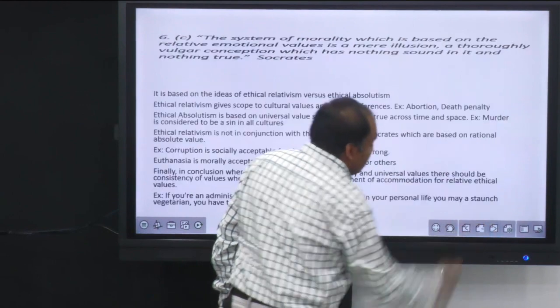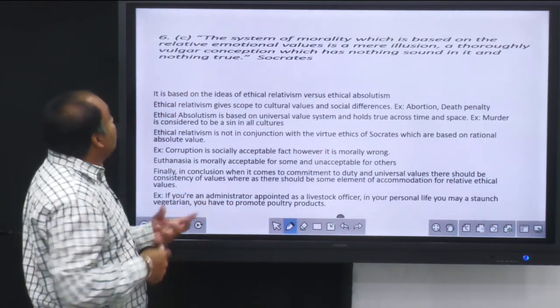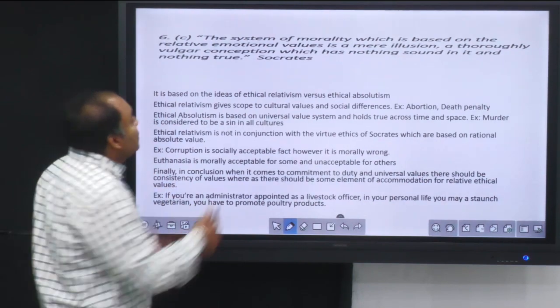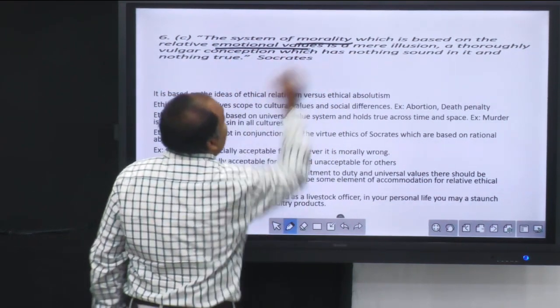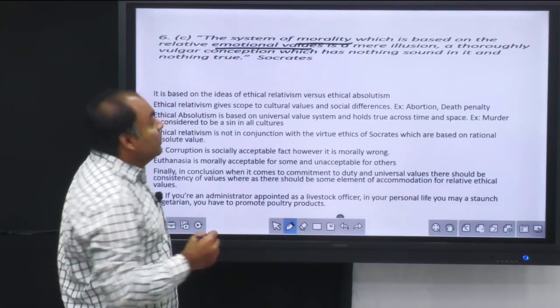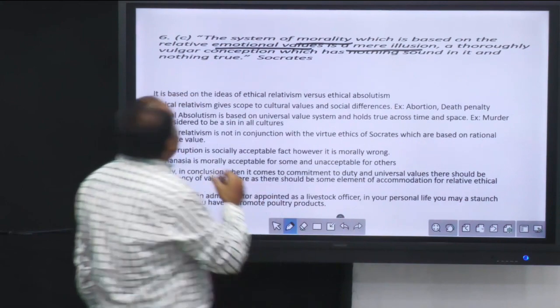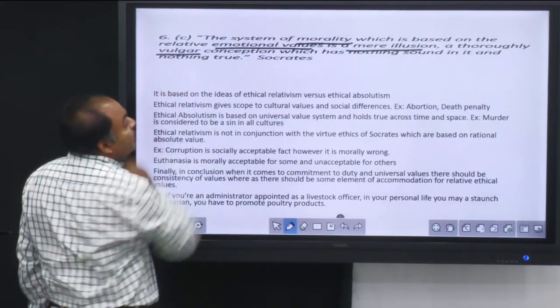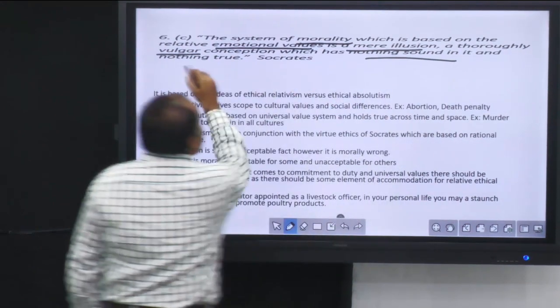Now coming to the last question. The last question is: the system of morality which is based on the relative emotional values. So here the first keyword is morality, then it is about emotional values, is a mere illusion. So here, how is it a mere illusion? A thoroughly vulgar conception, and also there is nothing sound in it and nothing true.